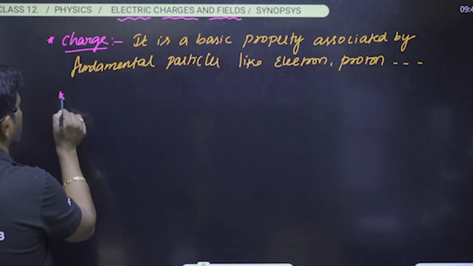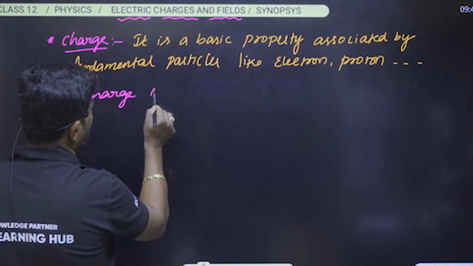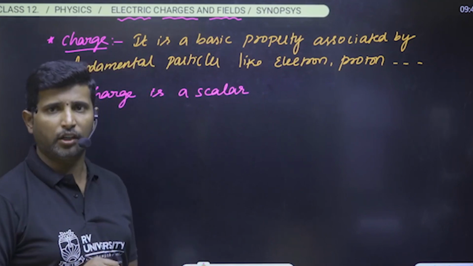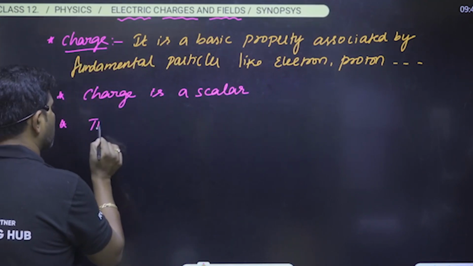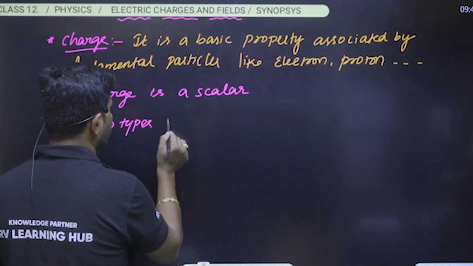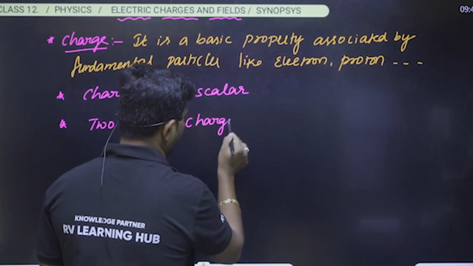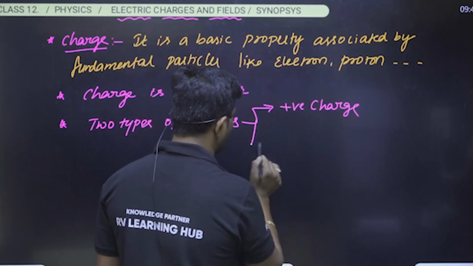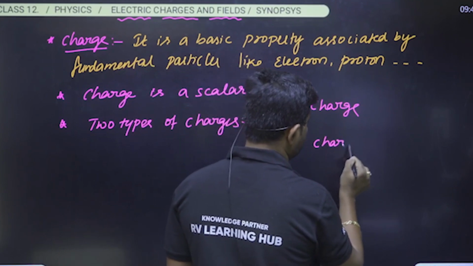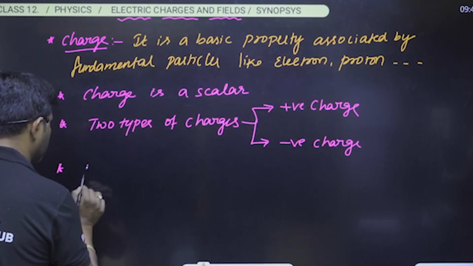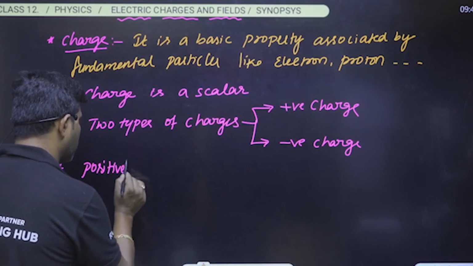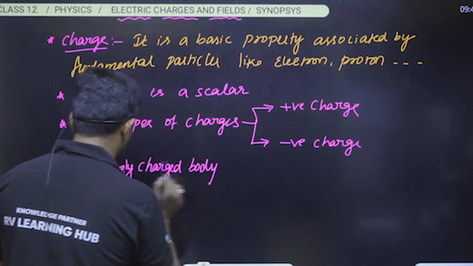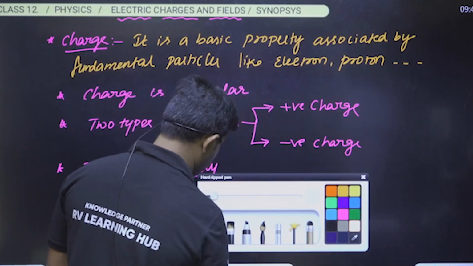And later we have to understand that charge is a scalar quantity. It is not a vector. It has only magnitude. And let us see here, there are two types of charges. What are they? First one is a positive charge, and second one is a negative charge. And please make sure about this: when can we say a body is a positively charged body?